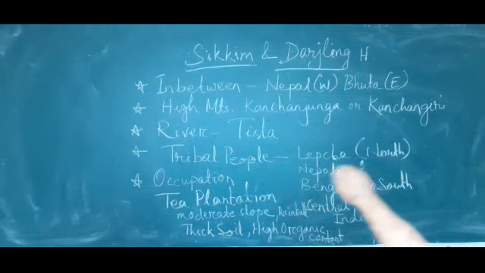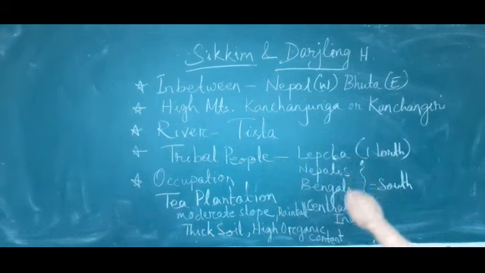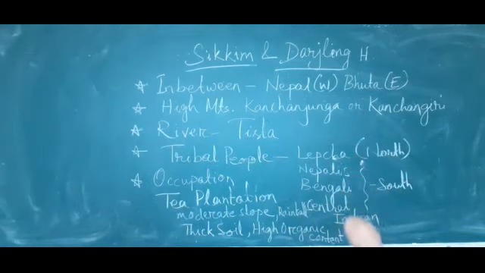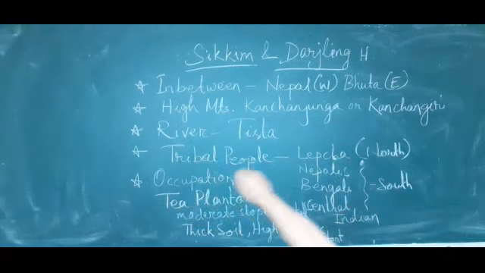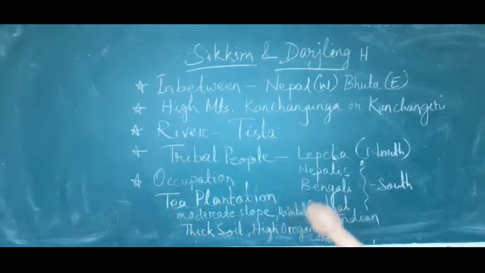In the northern part, Lepcha tribal people live, whereas in the southern part, a mixed population from Nepal side, Bengalis and Central Indian people are living. What is their main occupation? Tea plantation is their main occupation.